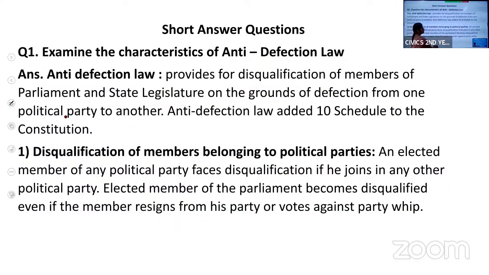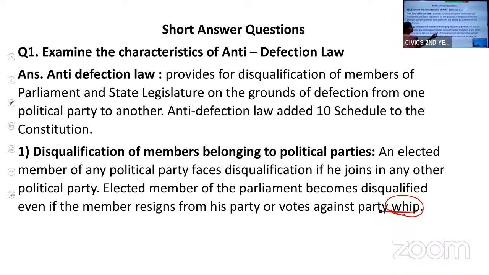Did you understand? So who is a whip? The whip is the in-charge of the political party in the parliament. For every bill to get passed in the parliament, voting is conducted over that bill. So if I'm voting against the whip, then I'll be disqualified.